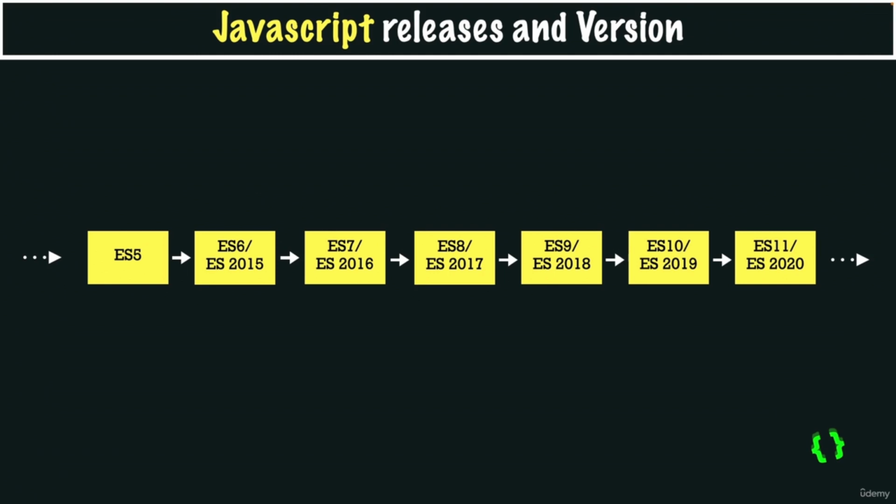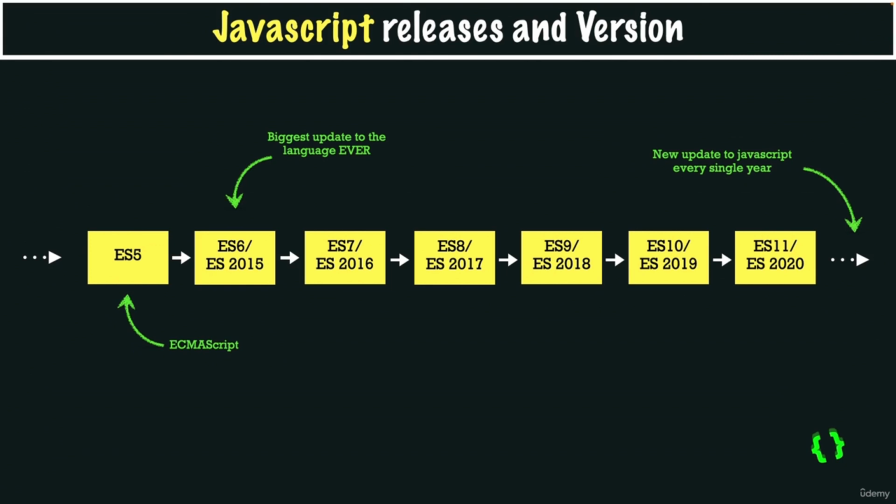Anyway, to make a long story short, there has been a huge update to the language in 2015, which is officially called ES 2015, but most people just call it ES6 simply because it was released after ES5, and by the way, ES stands for ECMAScript. Now after ES 2015, there is now a yearly new release with a couple of new JavaScript features. All of these new releases or versions starting from ES 2015 are what we call modern JavaScript.